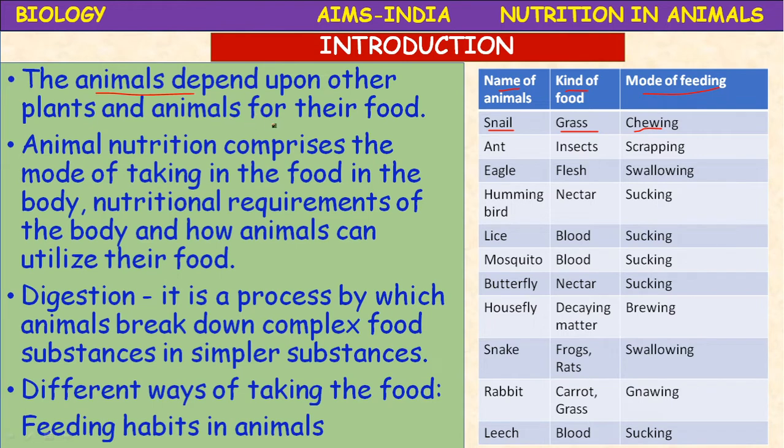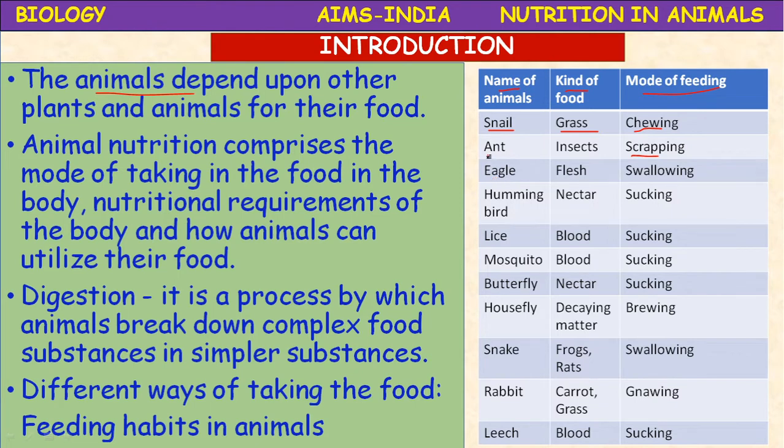Next, ant. Ant is an insect. It is a heterotroph. Actually, it is an omnivore. The mode of feeding is scraping. With the help of the mandibles, it cuts food into small pieces and consumes it.